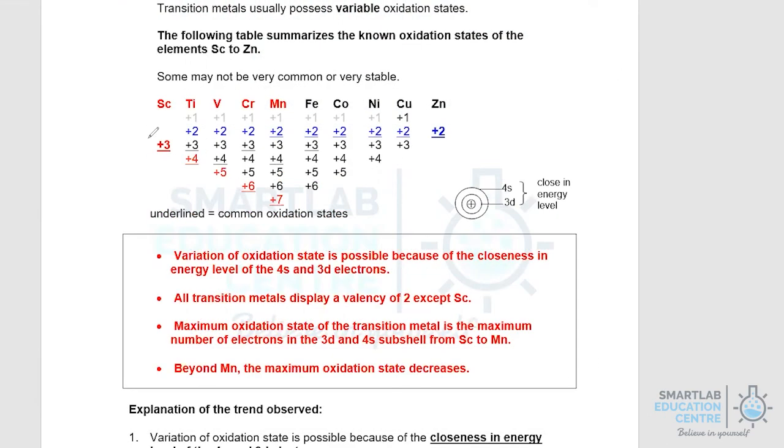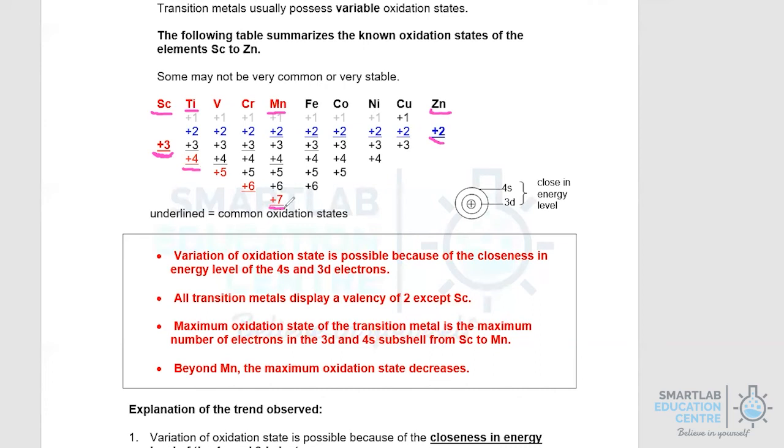Let's now show you the oxidation state of all the various 3D block metals. In the case of scandium and zinc, as earlier explained, they can only show the only oxidation state of +3 and +2 respectively. From titanium to manganese, the oxidation state they display will involve all the electrons from the 3D and the 4s subshell. So in the case of titanium, there will be 4 of them because the electronic configuration of titanium is 3d2 4s2. So the maximum oxidation state of titanium is +4.